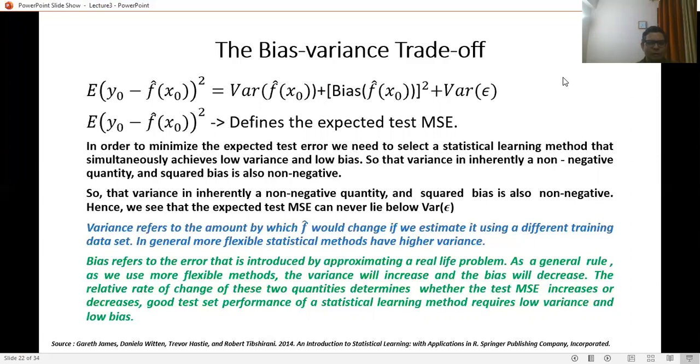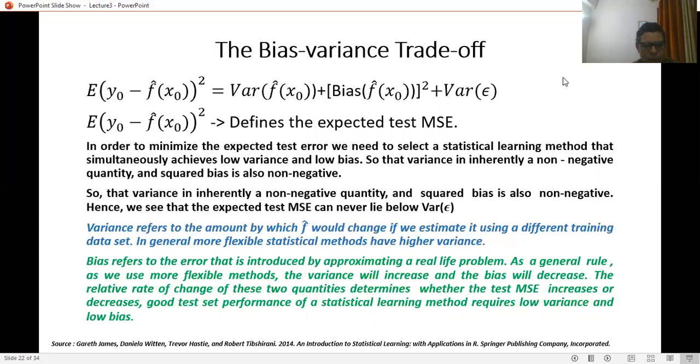And bias refers to the error that is introduced by approximating a real-life problem. As a rule, as we use more flexible methods, the variance will increase and bias will decrease.